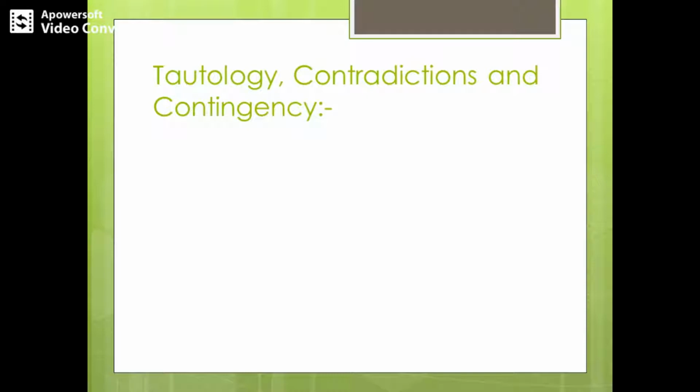So, let me define tautology. Tautology is nothing but a compound proposition which is true for all possible truth values of its components. Whenever we take two or more propositions and combine them, we get the final value in binary form, true or false, right? So, if we get the value 1 for all the rows, then it is called a tautology.